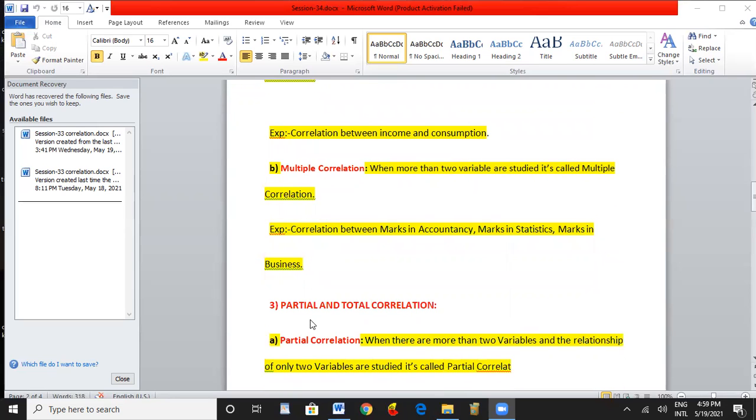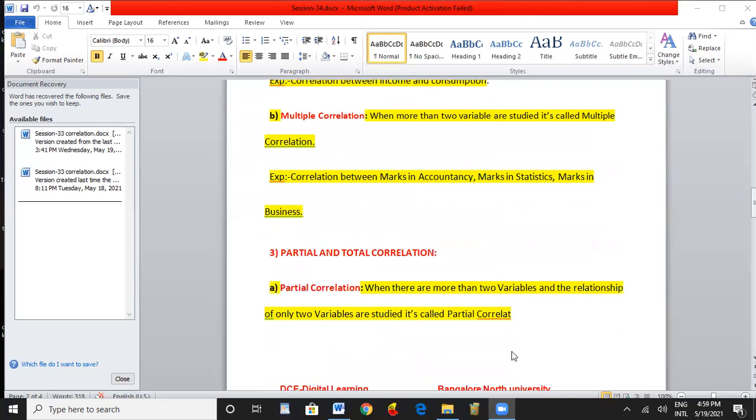The third one, partial and total correlation. Partial correlation: when there are more than two variables and the relationship of only two variables is studied, it is called partial correlation.